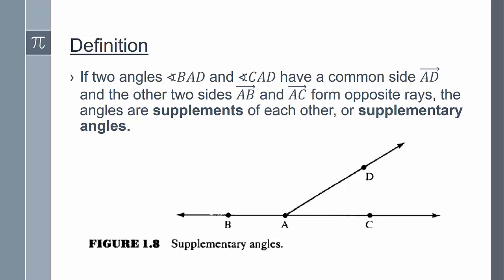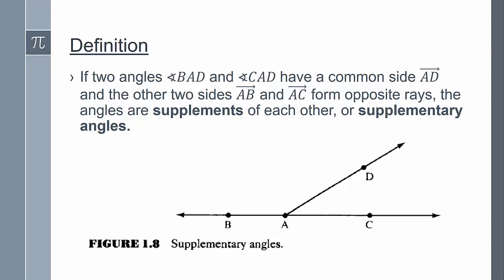Next, we define supplementary angles. If two angles BAD and CAD have a common side AD, ray AD, and the other two sides, ray AB and ray AC, form opposite rays, then the angles are supplements of each other, or we call them supplementary angles.